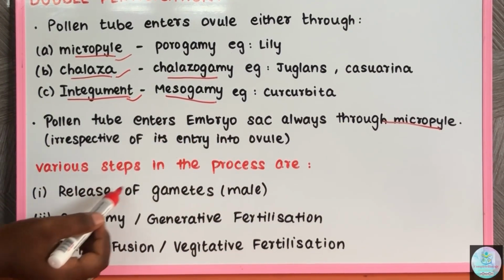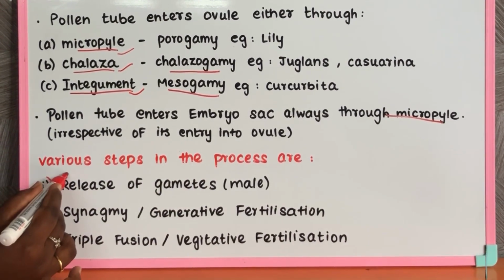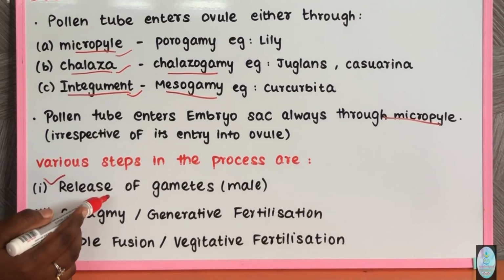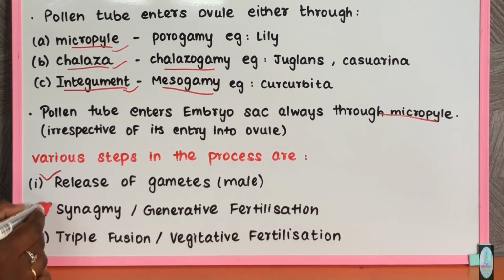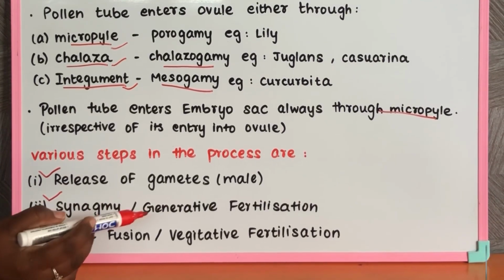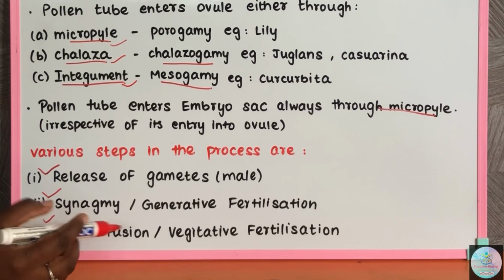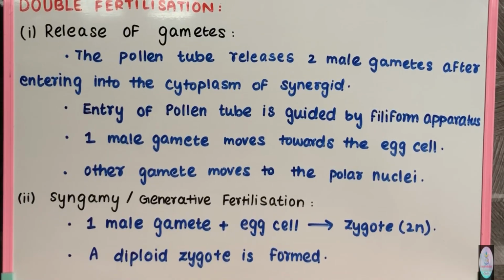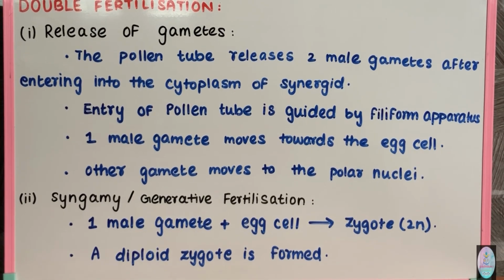The various steps that occur in the process are: first, the release of male gametes from the pollen tube into the synergids. The second step is syngamy or generative fertilization, and the third is triple fusion or vegetative fertilization. Now I will briefly describe the various processes that occur in double fertilization.